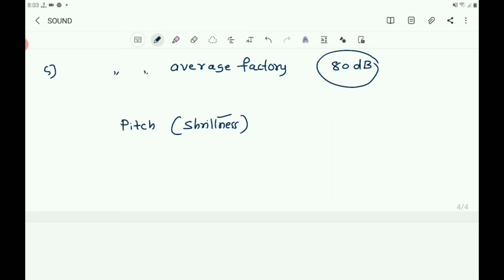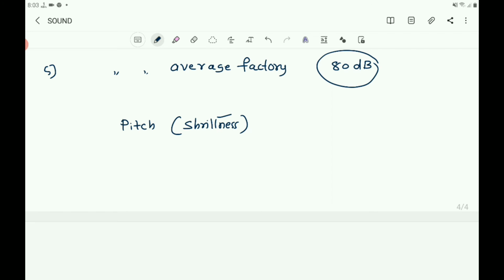So you can say that the frequency determines the shrillness or pitch of a sound. If the frequency of vibration is higher, we say that sound has a higher pitch. If the frequency of vibration is lower, the sound has a lower pitch.